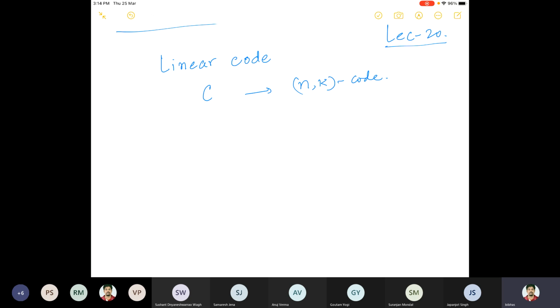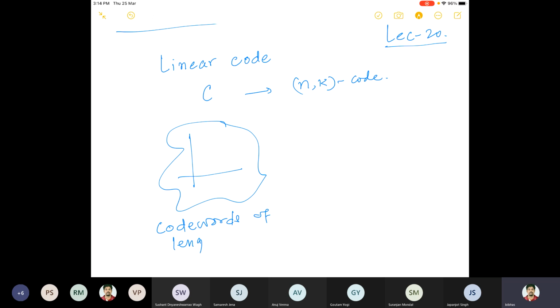So for that, we said, suppose we have code words of length k. Meaning each code word is a string of bits of length k. So the set is basically {0,1}^k. Now, since this is a vector space, if I denote it as V, it is a vector space over the field {0,1}, the binary field. So this is a vector space, and then we said,